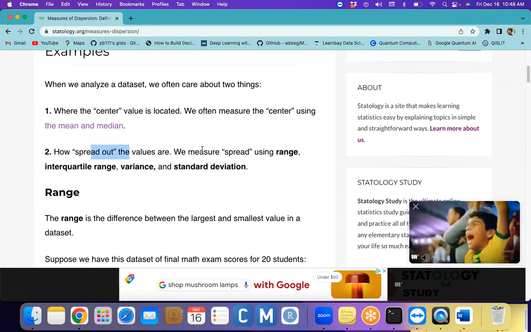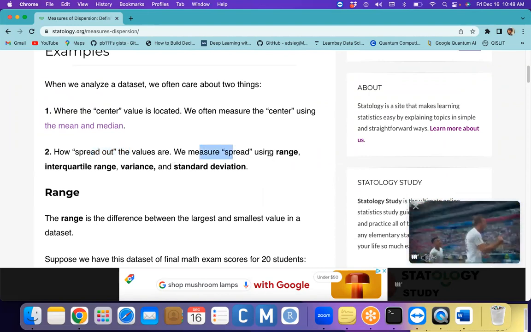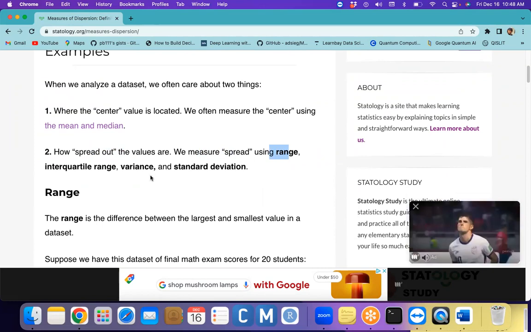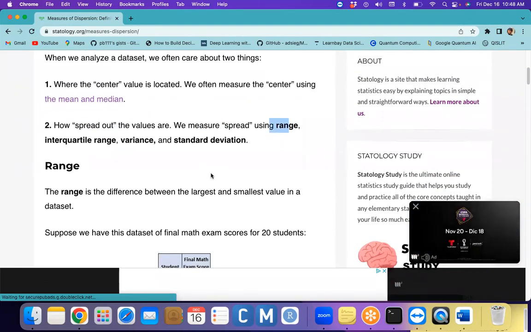That we call measure of dispersion. Okay, so this measure of dispersion we can use with the help of the range, interquartile range, variance and standard deviation. These are the methods we are going to be using.